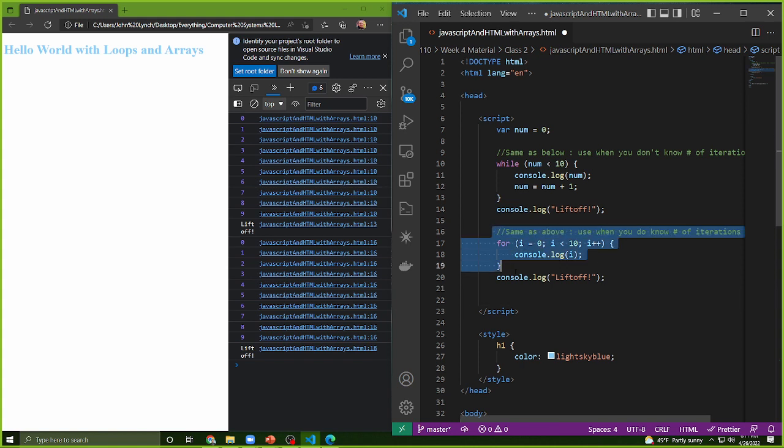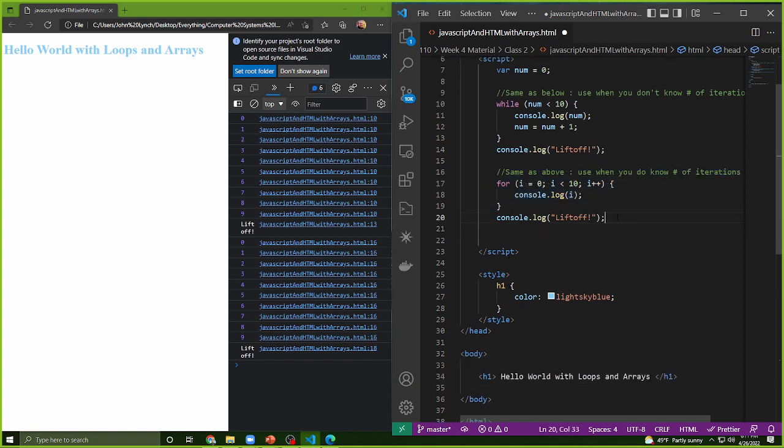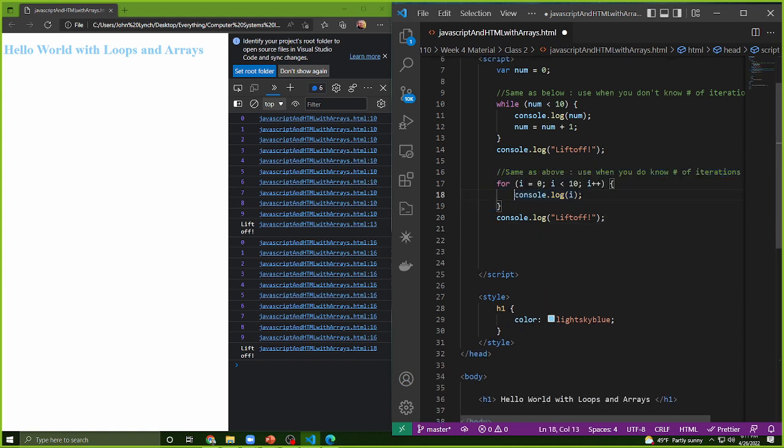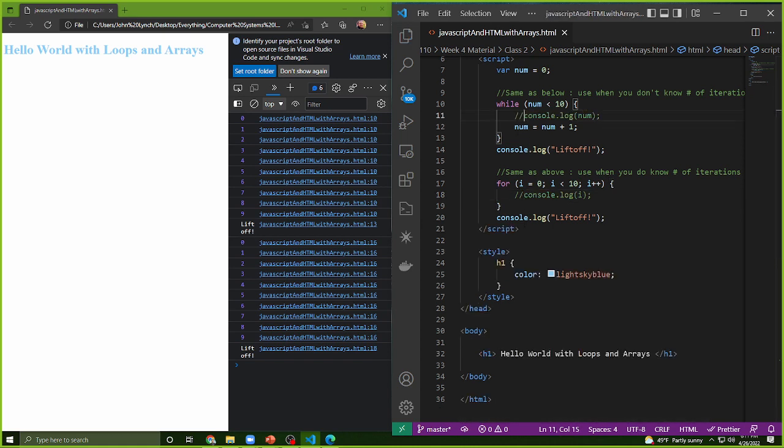For loops are generally used a lot more when we come to arrays though, and we'll show why with arrays. So before we kind of look at, I'll comment out the console log so that it's easier to see. The purpose of a for loop is pretty much used. Let's see here.